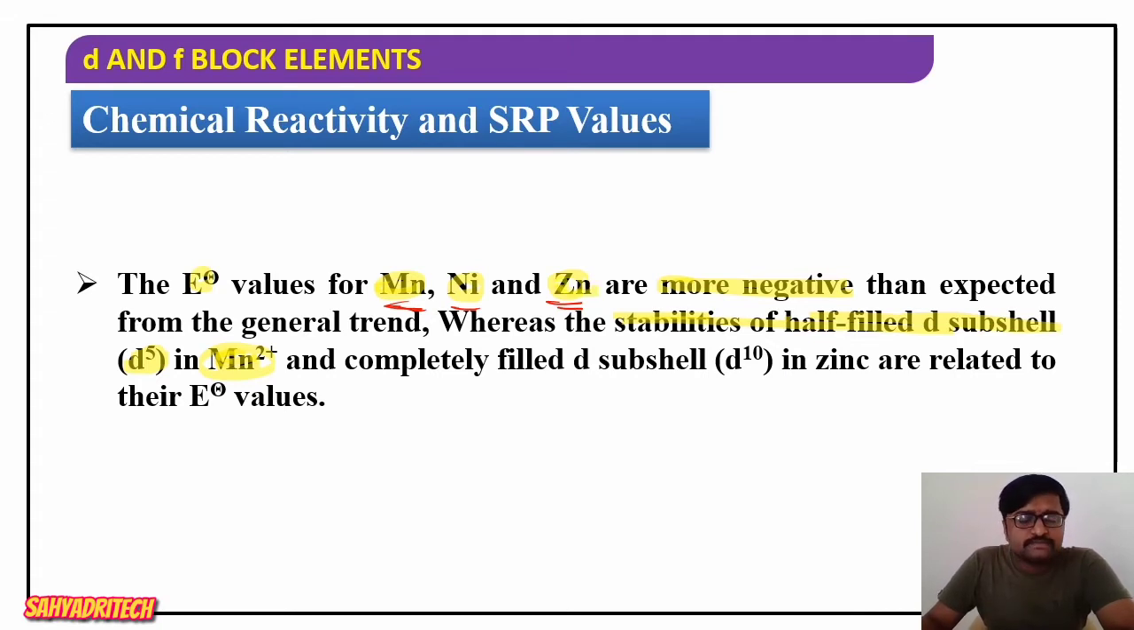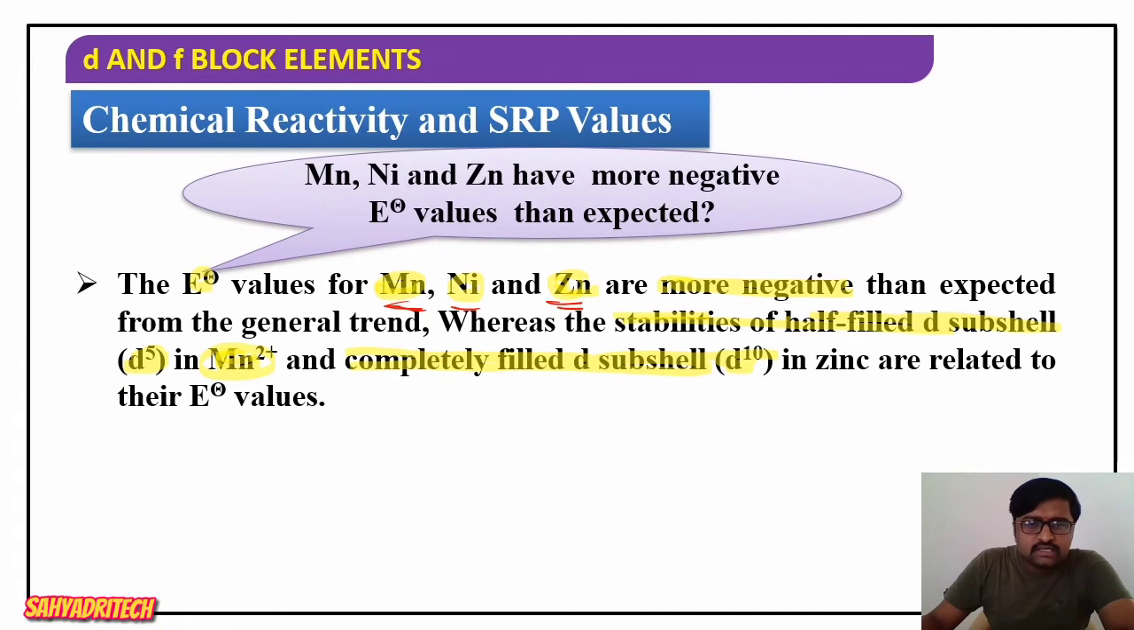Then what about zinc? In the case of zinc, after losing two electrons, what happens? It gets a completely filled d subshell, that is the d10 configuration. So in the case of manganese and zinc, the observed E naught values are more negative than expected because of their stabilities. In manganese, the Mn2+ half-filled configuration is more stable, and in zinc, d10 is a completely filled configuration.